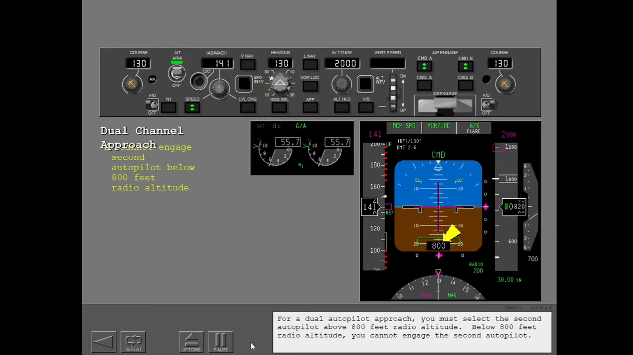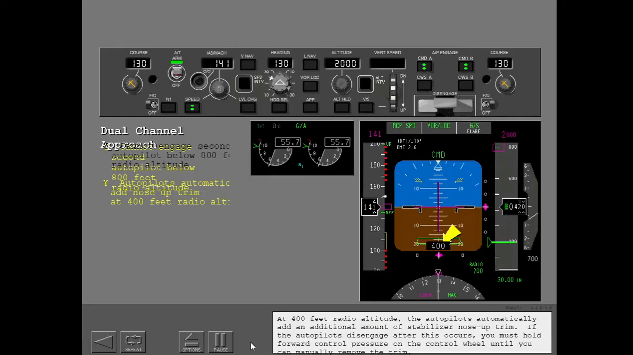For a dual autopilot approach, you must select the second autopilot above 800 feet radio altitude. Below 800 feet radio altitude, you cannot engage the second autopilot. At 400 feet radio altitude, the autopilots automatically add an additional amount of stabilizer nose-up trim. If the autopilots disengage after this occurs, you must hold forward control pressure on the control wheel until you can manually remove the trim.